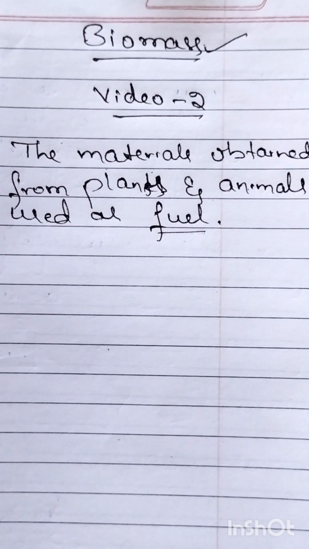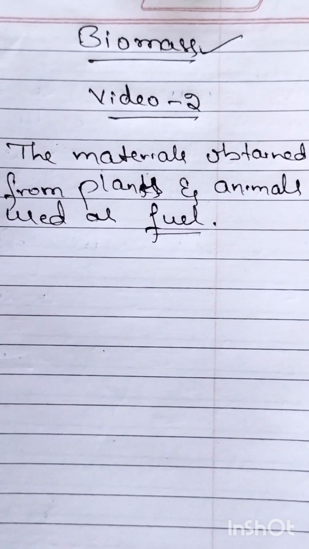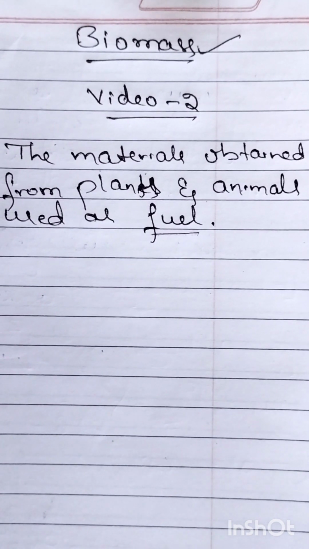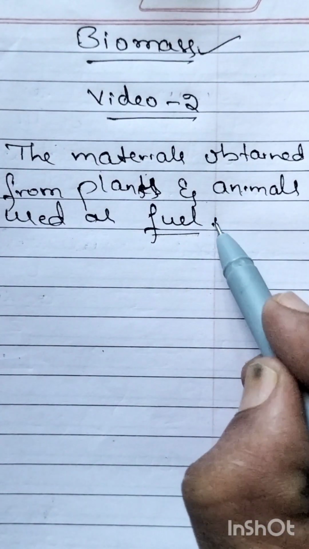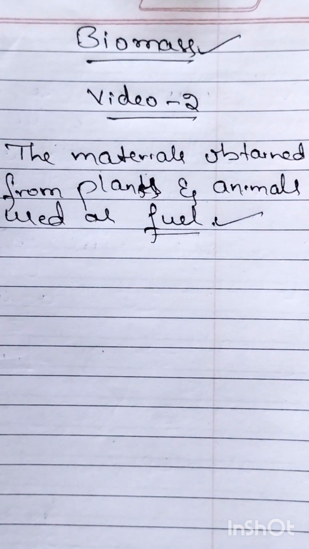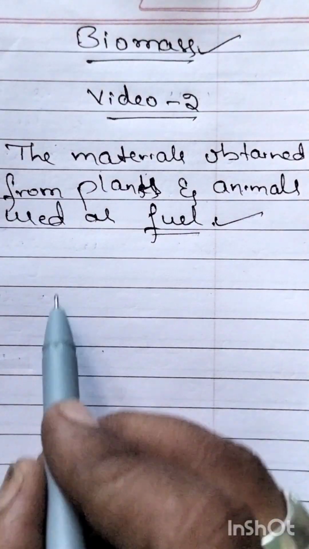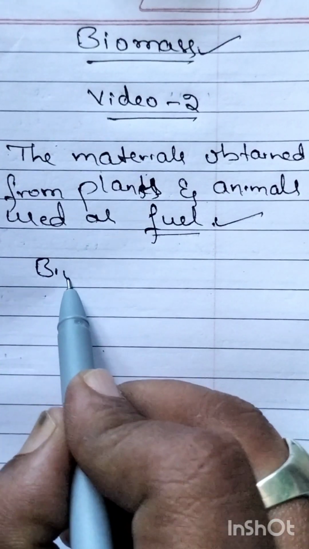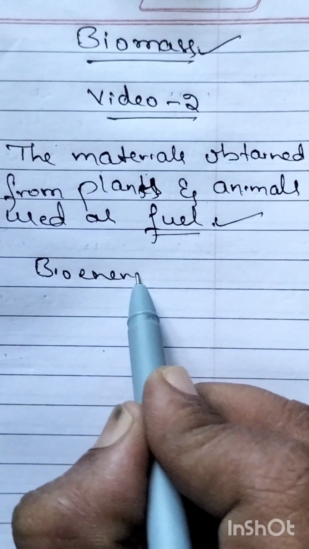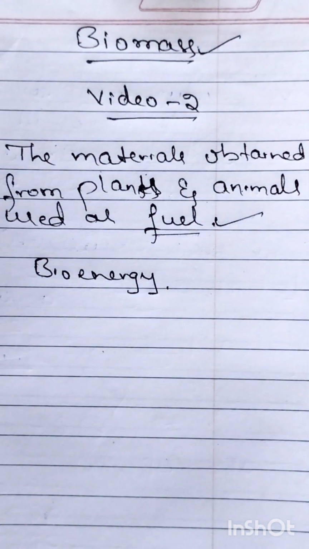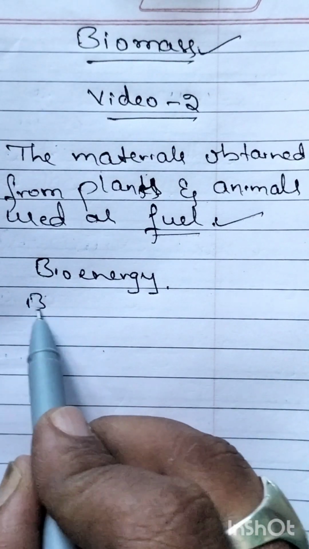We get material from plants and animals. If we use that material as fuel, we call it biomass. Using biomass we can create bioenergy. By using biomass, what can we create? We can create bioenergy. For example, that is biogas.